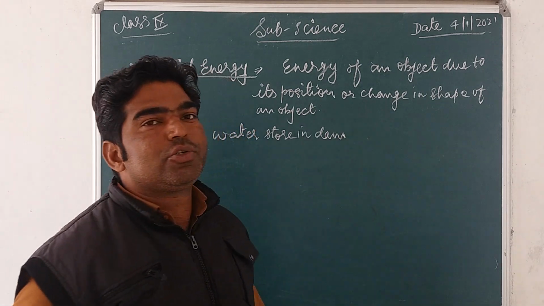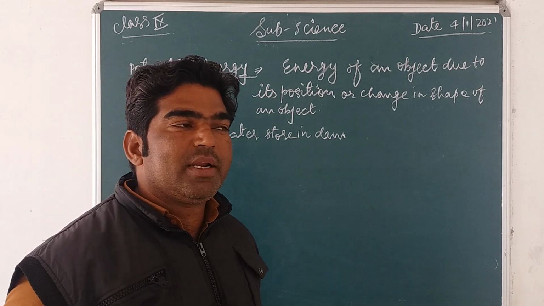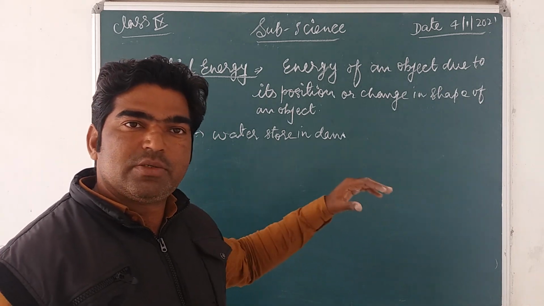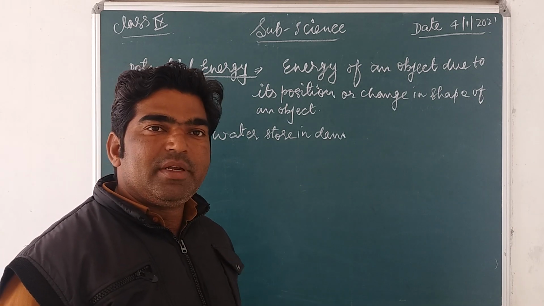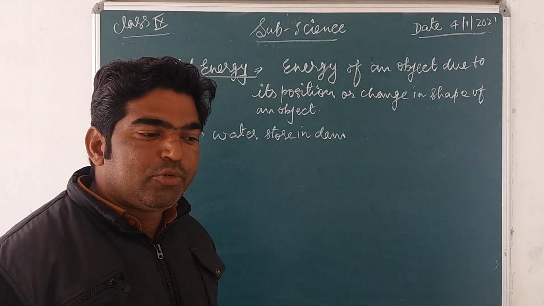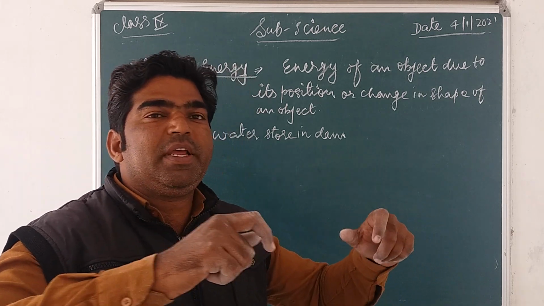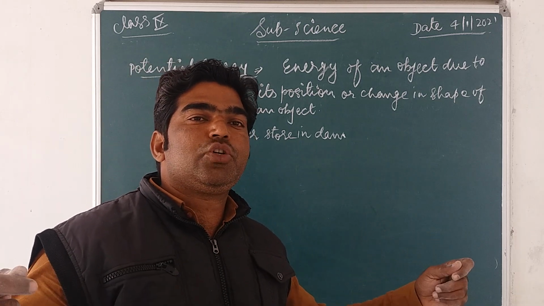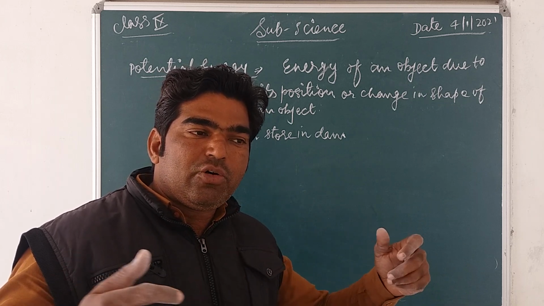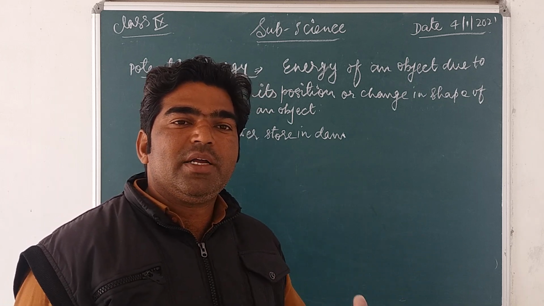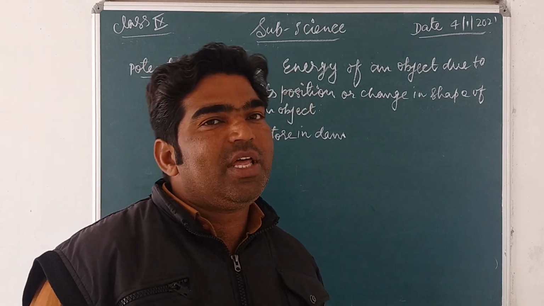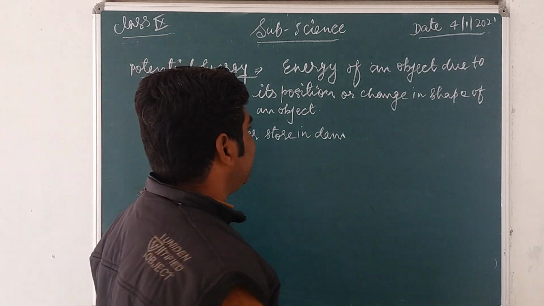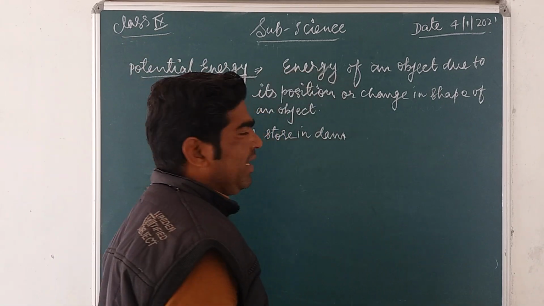We store the water there, and due to the position of the water in a reservoir in a dam, it has potential energy. Suppose you stretch a bow, a spring or a rubber band. There will be a change in its shape and size, so it also possesses some kind of energy. That energy is called potential energy. So these are some examples.